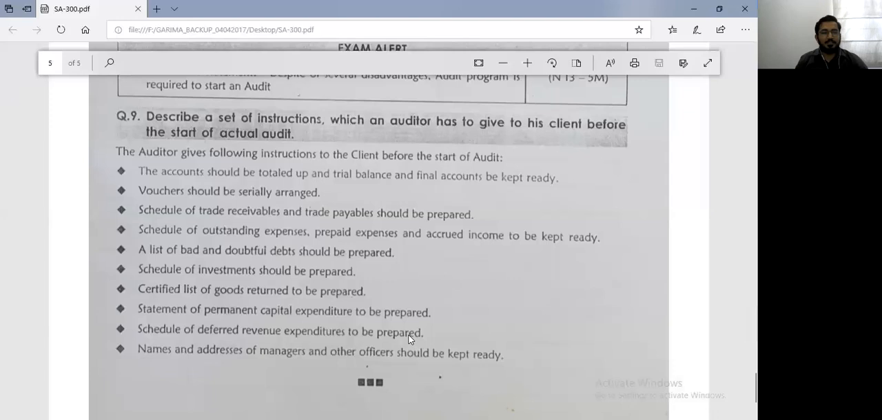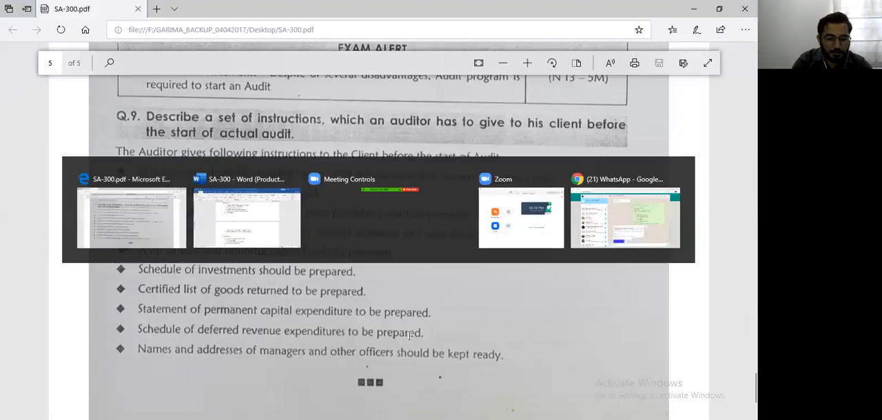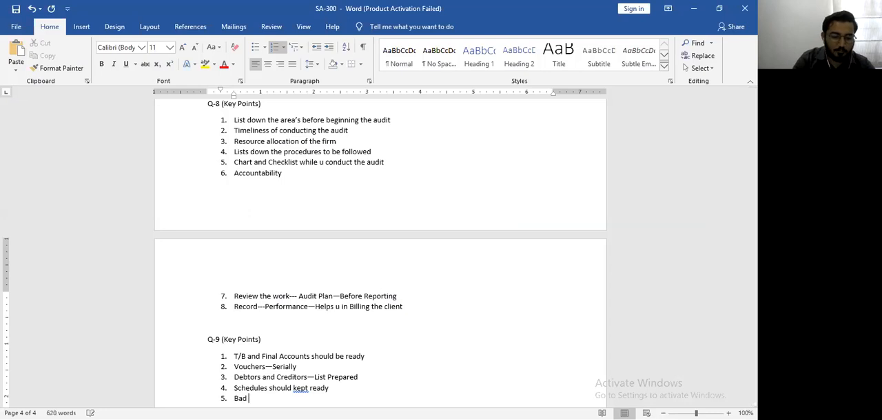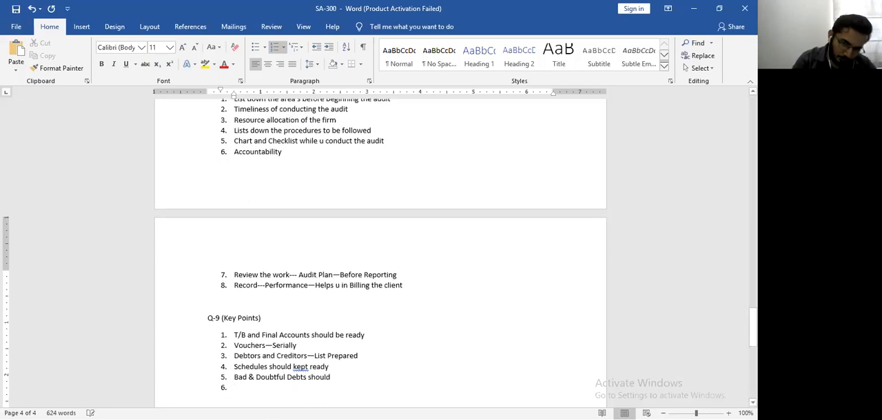The fifth point says a list of bad and doubtful debts should be prepared. So a list of bad and doubtful debts should be prepared. This will ideally help you to find out the provision that you need to create for the BDR.